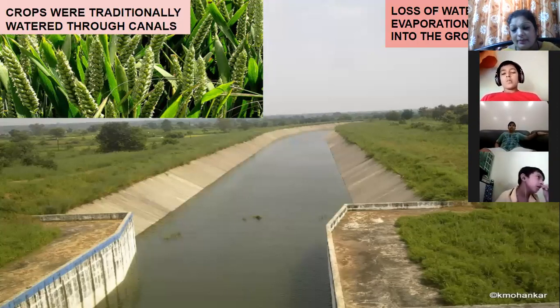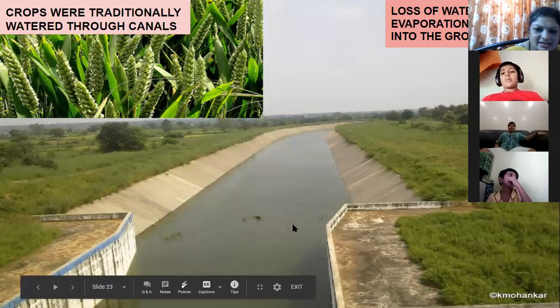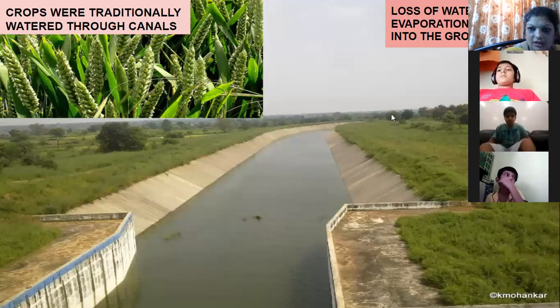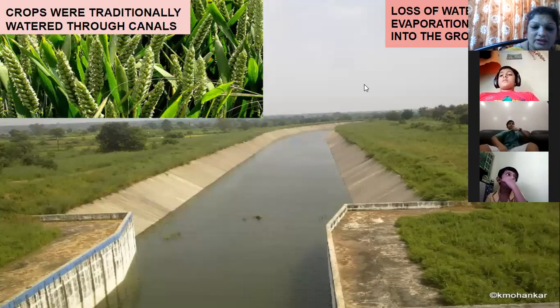That means the water in the canal is becoming less, and this reduced water provided to the crops is not sufficient for them. That's why modern methods of irrigation are used. So ahead we have to see which are the modern methods of irrigation.